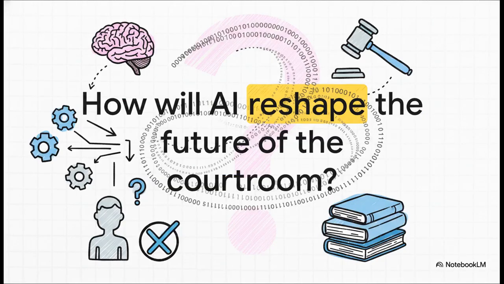Which leaves us with this final thought for today's explainer. If an AI can instantly spot the fatal flaws, logical fallacies, and procedural missteps in human justice, things that take humans months or years to untangle, how will it reshape the future of the courtroom? Will algorithms one day review every single verdict just to ensure logical consistency? Think about that.